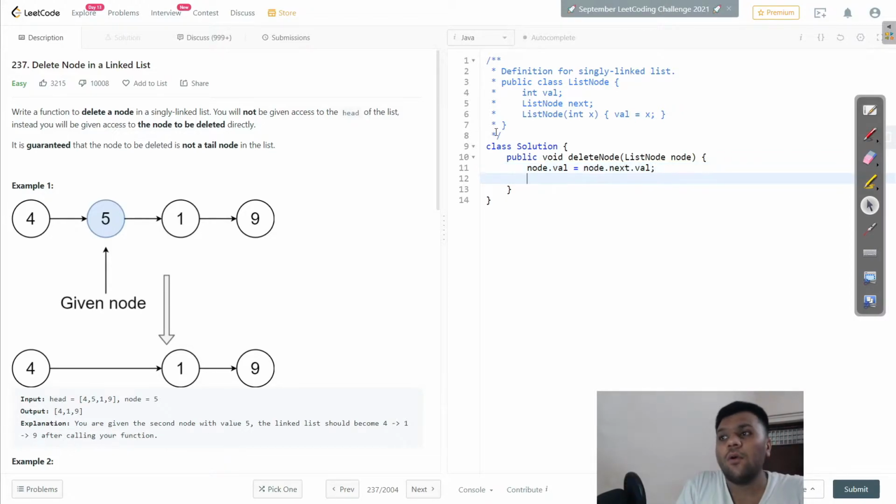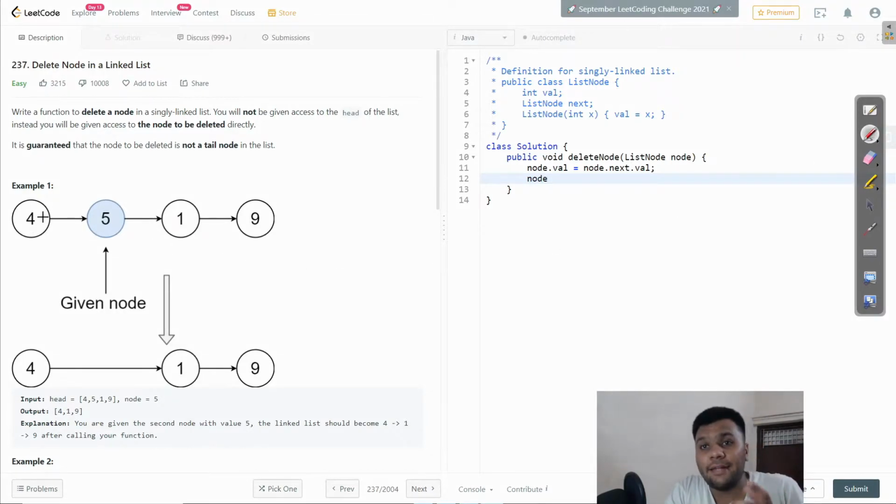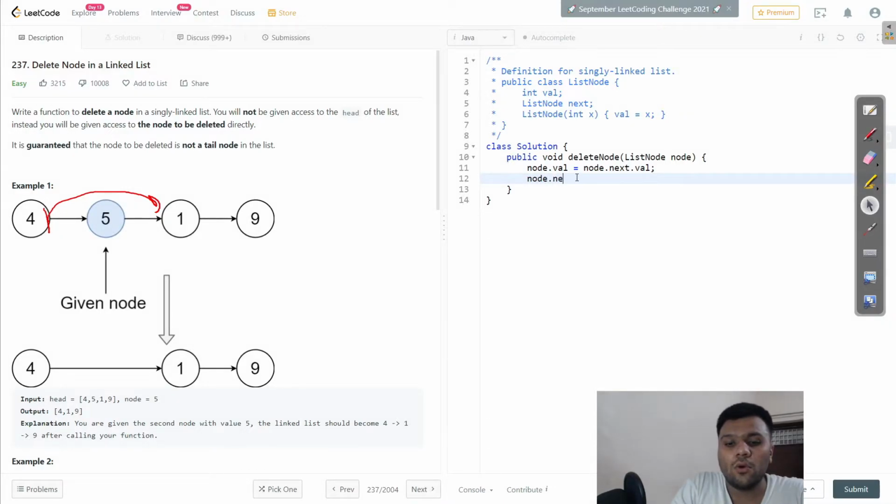Now one last step. Believe me, this is the last step. I have to remove this node, so the node's address has to change so that it starts pointing to the one after. For that, I will simply say node.next equals node.next.next. Yes, this is all we have to do in this question.